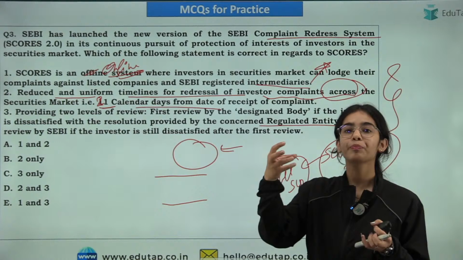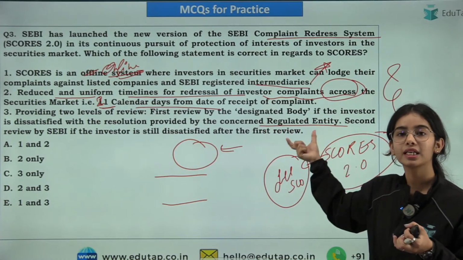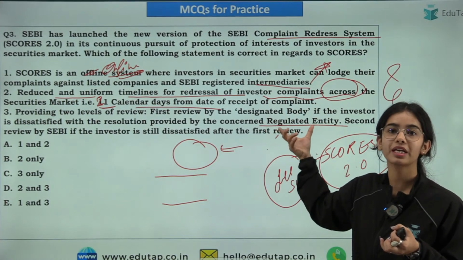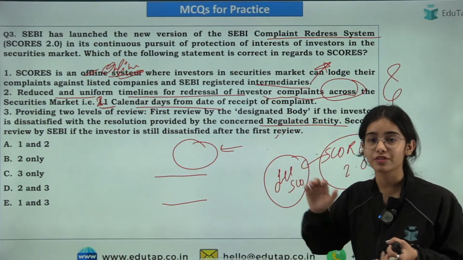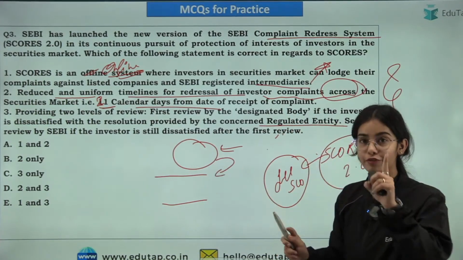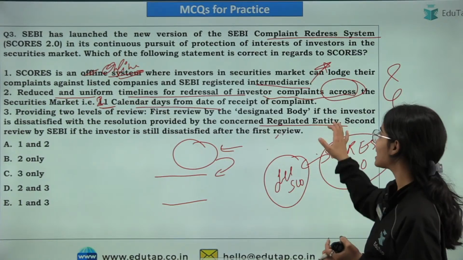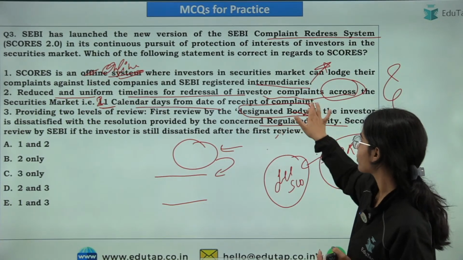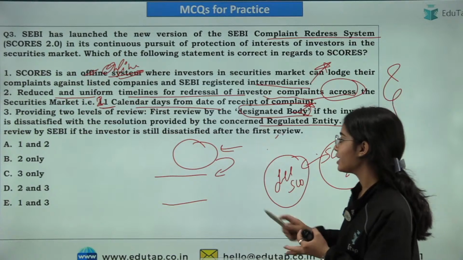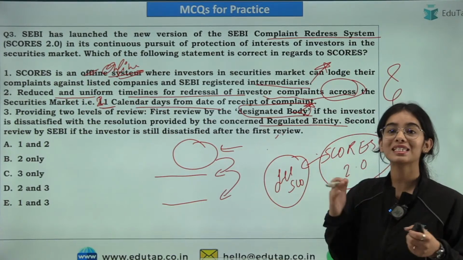If you are not satisfied, then you can go for the first review from the designated body. Then the second review can happen from SEBI itself.